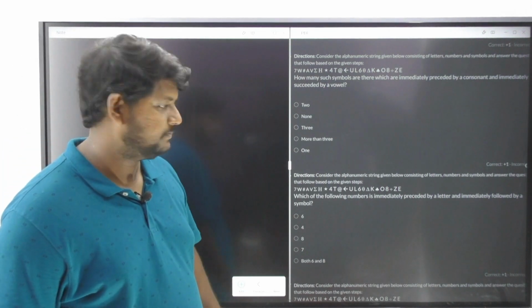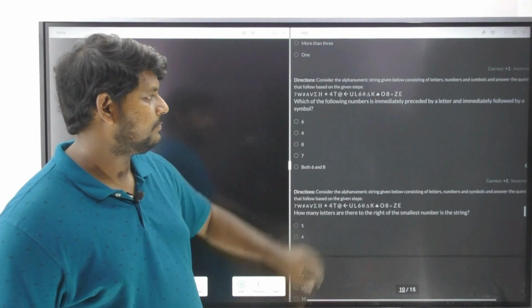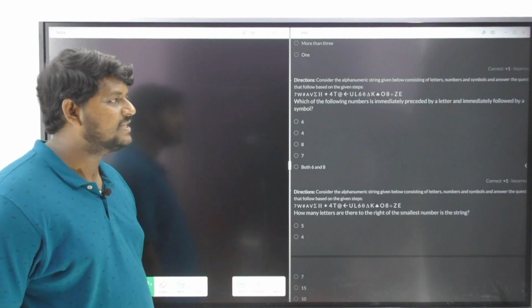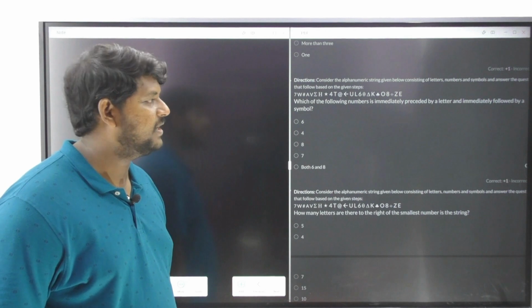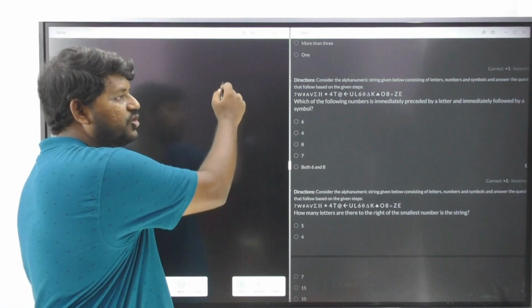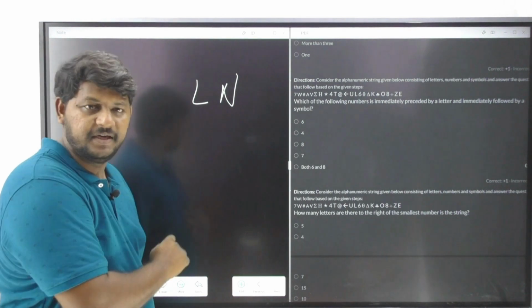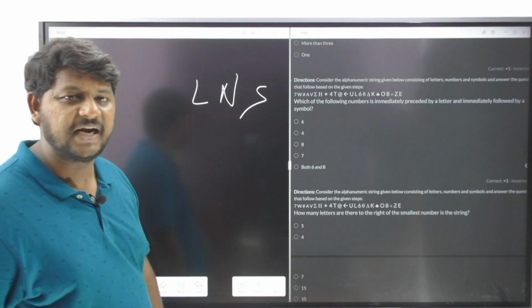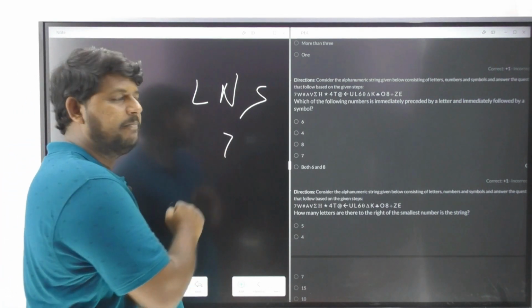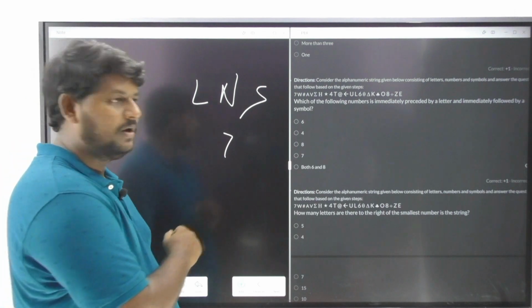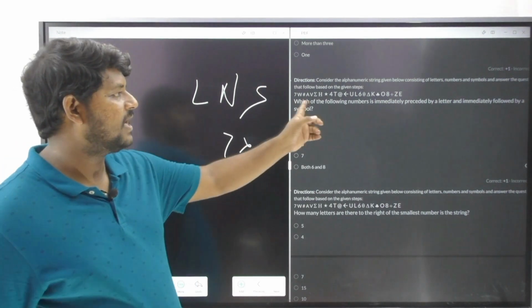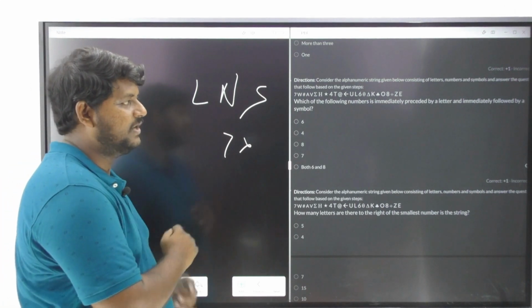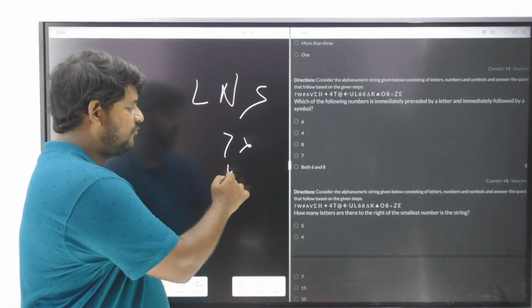Let's see the next question. Which of the following numbers is immediately preceded by a letter and immediately followed by a symbol? Number should be immediately preceded by a letter and number should be immediately followed by a symbol. So let us attack with the numbers. 7 is a number, but letter is not available preceded, so no. Next, immediately I have to go with 4. 4 immediately before, that is preceded. Do you have any letter? No, so that's why 4 is also gone.